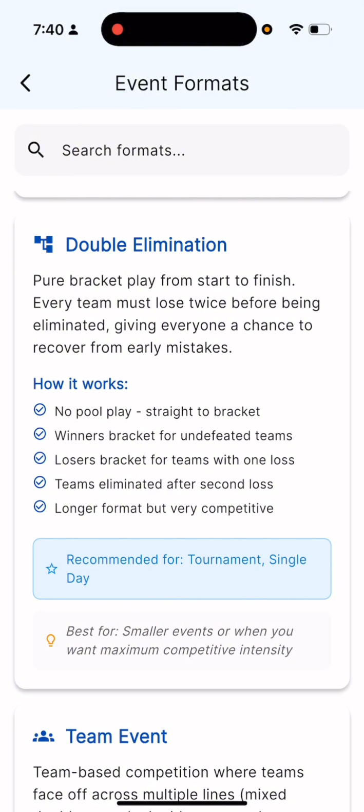The next one is just a standard double elimination. So you do not need any pool play or round robin. All it's going to have is its seeds, depending on dupr or random seeding, whatever you want. And then you're going to have a standard double elimination bracket where, again, you have to lose twice in order to be knocked out.